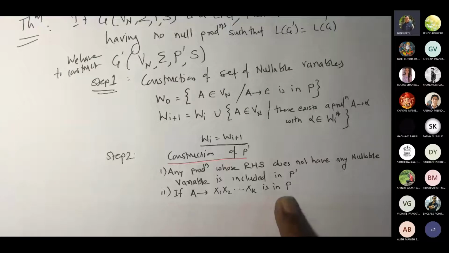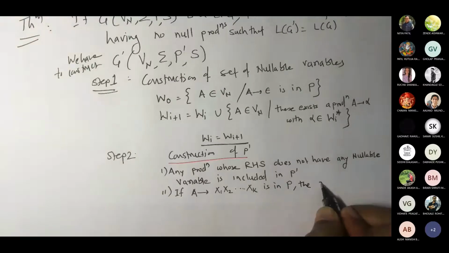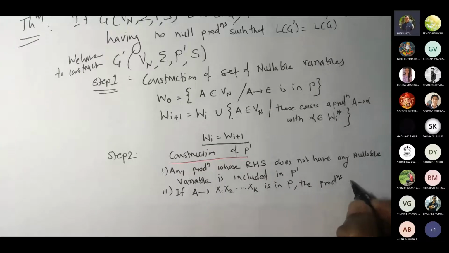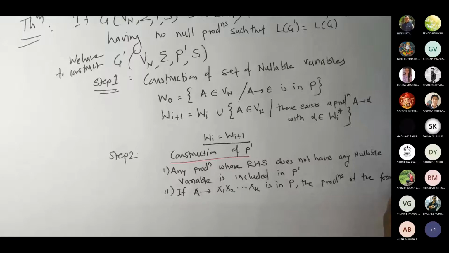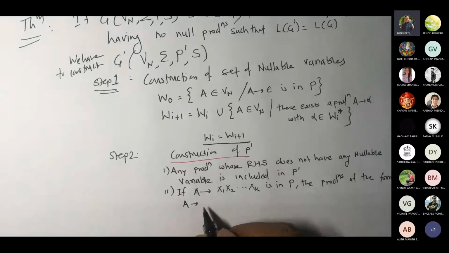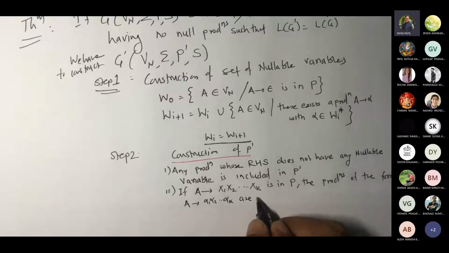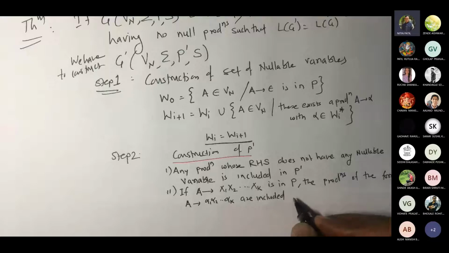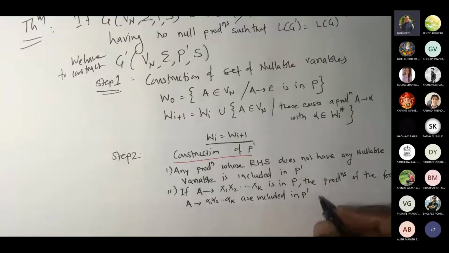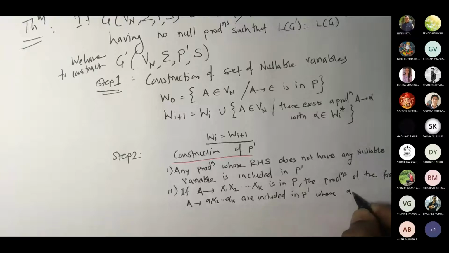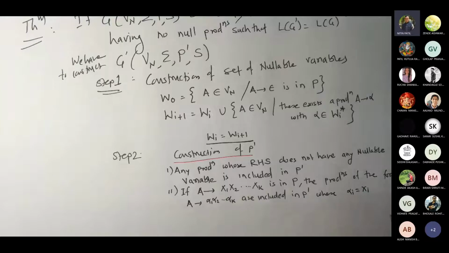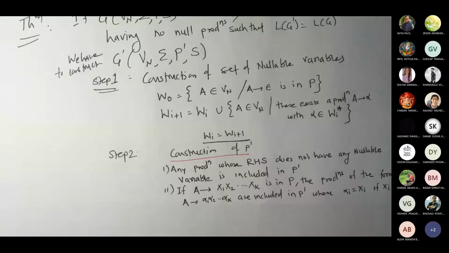So if A is in P, the productions of the form A gives alpha 1, alpha 2 dot alpha k are included in P dash, where alpha i equal to xi if xi does not belong to Wi. Correct?